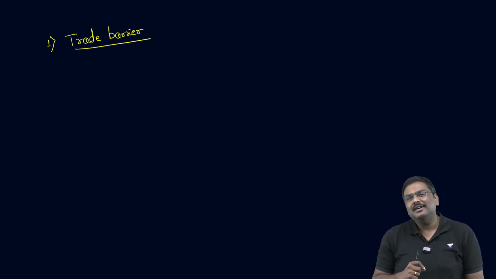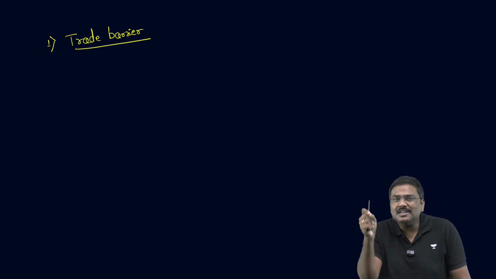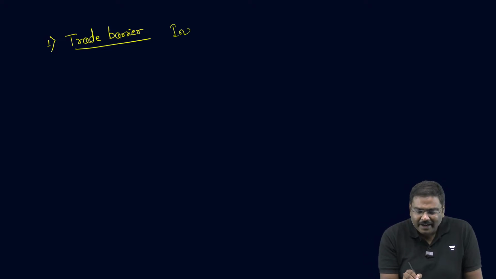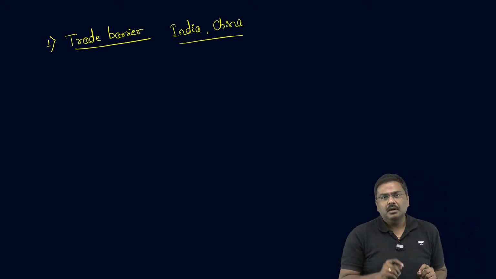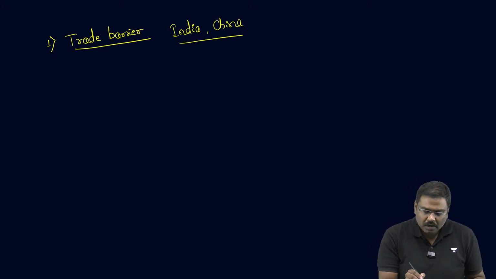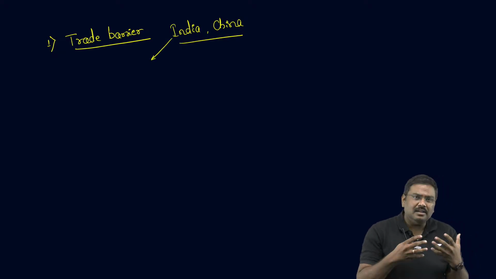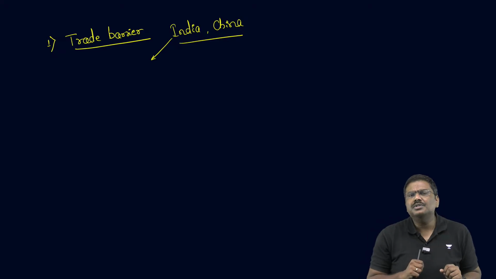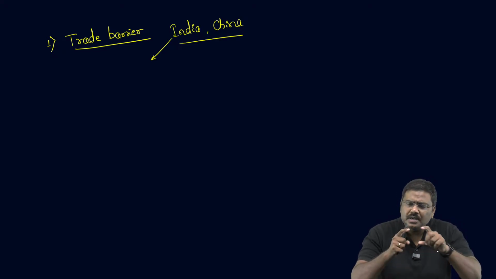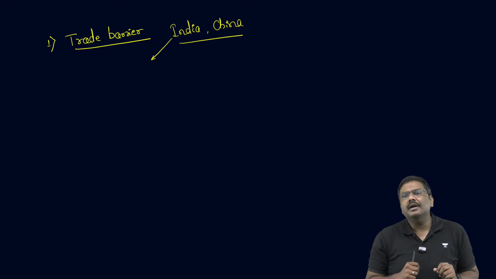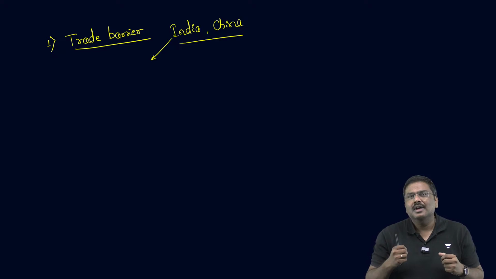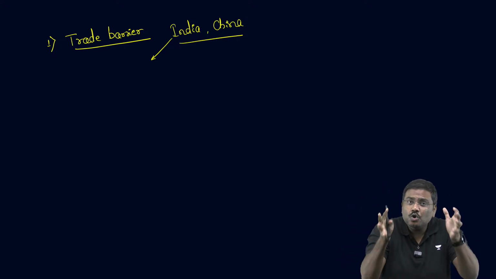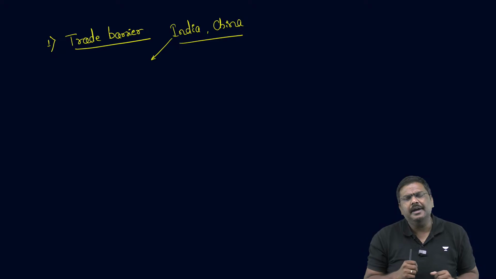So point number one, it is a trade barrier which has been disguised, packaged as a measure to protect the climate. And this will target certain countries such as India and China, because understand this, the European market is very important for both of these countries. Take the example of India. Out of the total exports, specifically merchandise exports, more than 20% enter the European Union market, which means as a trading destination, the European Union is very, very important for India.